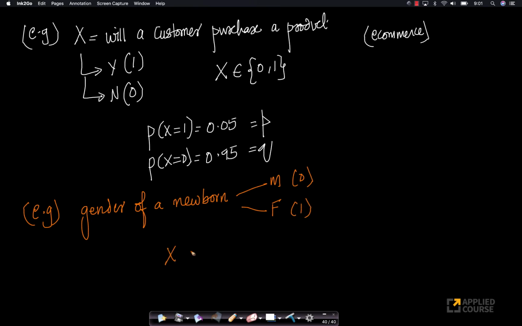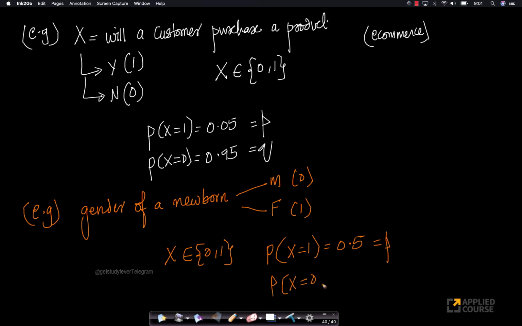So my random variable x now also takes two possibilities, and the probability that a newborn baby is female is approximately 50%, which is equal to your p. Similarly, the probability that the newborn is a male is also roughly 50%, and we call this q. This is a completely different domain, medicine: whether a newborn is a male or a female.